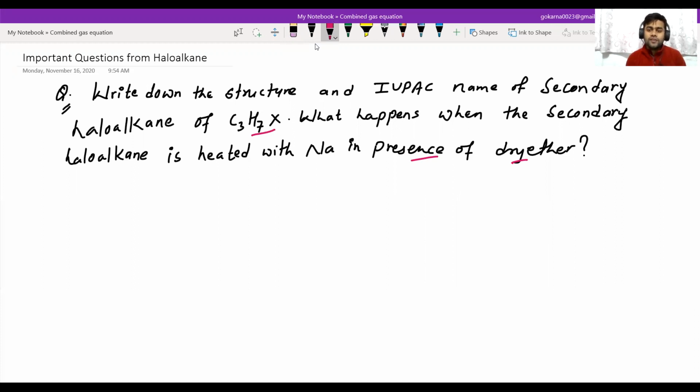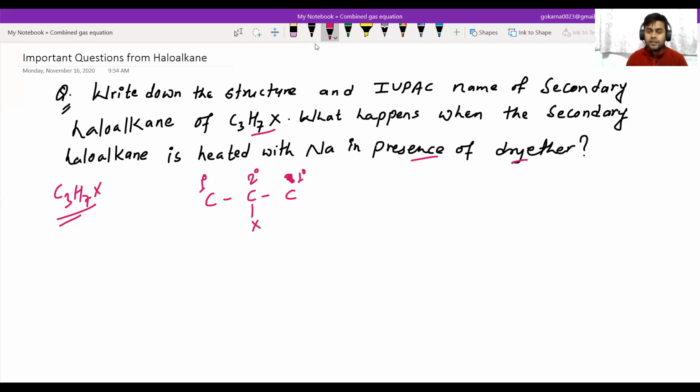So I'm writing first the IUPAC name and structure of C3H7X. C3H7X is our general formula for haloalkanes. Here the haloalkane contains 3 carbons, so I'm writing 1, 2, 3 carbon. Secondary haloalkane means the halogen is bonded to a carbon which is a 2 degree or secondary carbon. In this chain, the first carbon is 1 degree, the second is 2 degree, and the third is 1 degree. So the compound with the halogen on the secondary carbon is a secondary haloalkane.